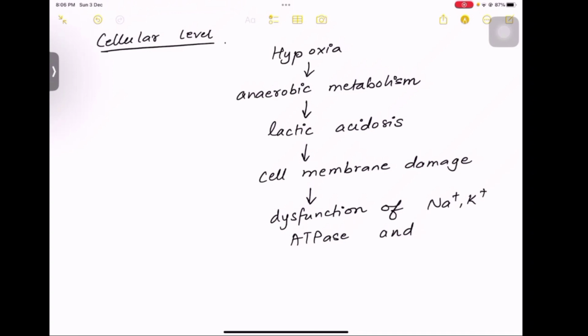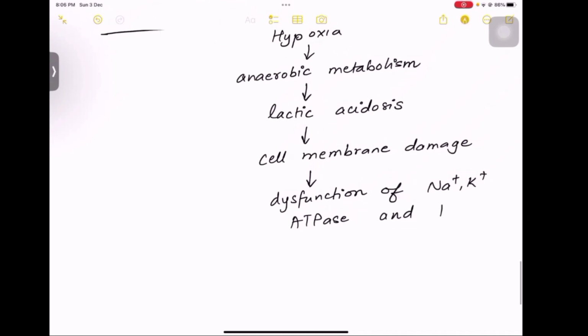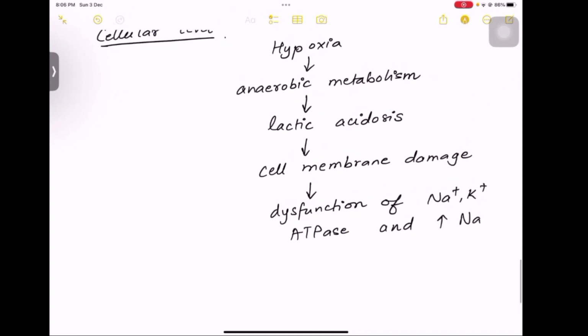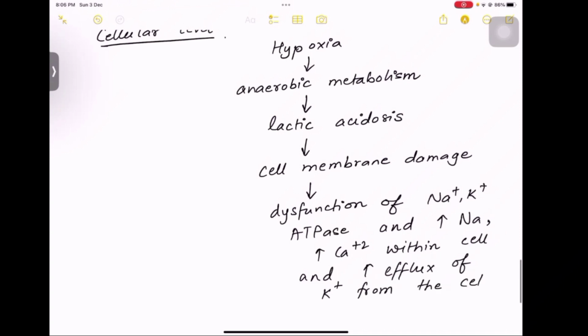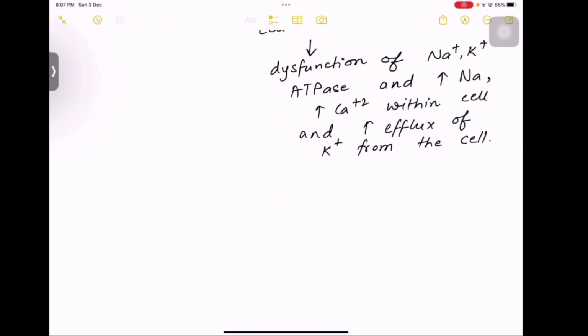In the cell membrane, there are the sodium, potassium, ATPase pumps. So if the membrane is damaged, these pumps will function in a wrong way. So dysfunction of the Na plus K plus ATPase pump. What does the Na plus K plus ATPase pump do? They throw Na plus out of the cell, K plus into the cell. So if this is not functioning, what will happen? Na and calcium will increase inside the cell and there will be K plus efflux from the cell. Correct? As a result of this, the lysosomes,